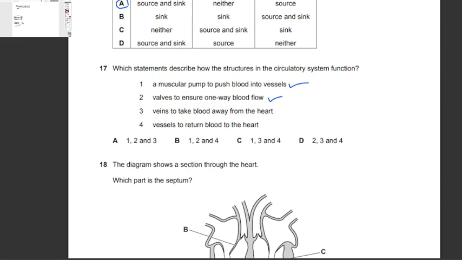Veins to take blood away from the heart? No. Arteries take blood away from the heart. Vessels to return blood to the heart, yes, because the vessels that return blood to the heart are the veins. Okay, so before that,